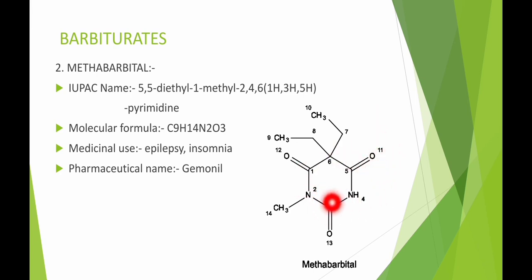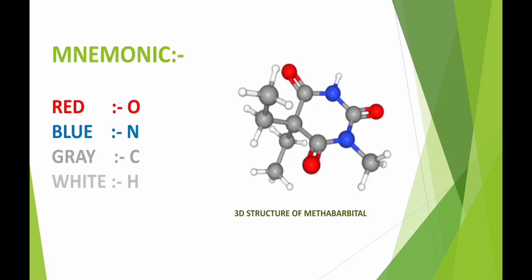Here is the structure which contains, at the 2nd position, a nitrogen group attached to a methyl group, and here is also a methyl group, and here is also a methyl group as compared to the barbiturate. If you look at this structure for just 5 minutes, the structure is easily remembered.